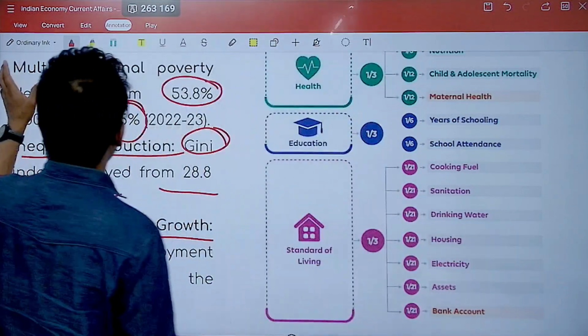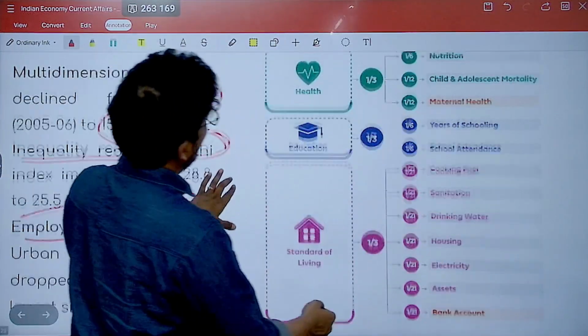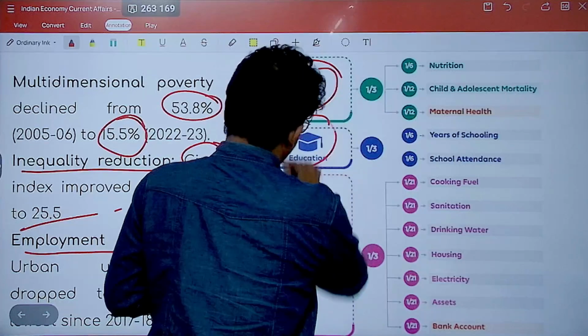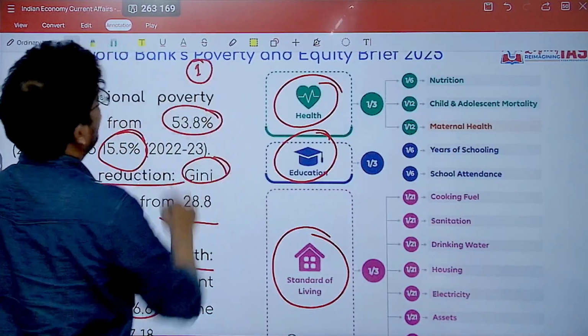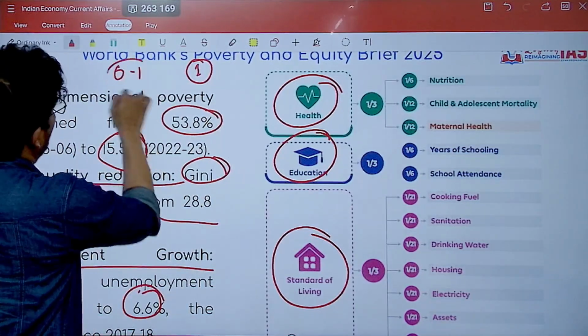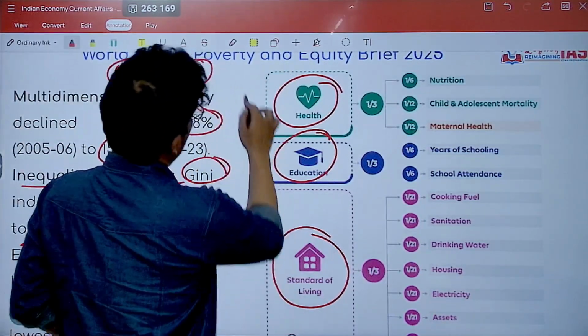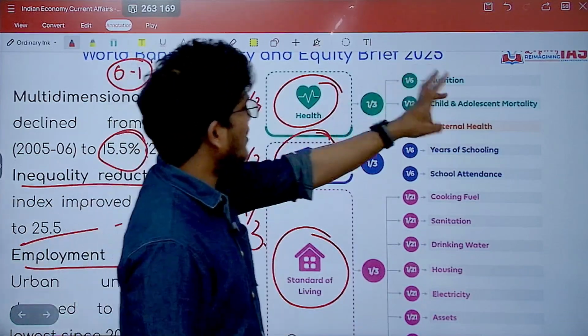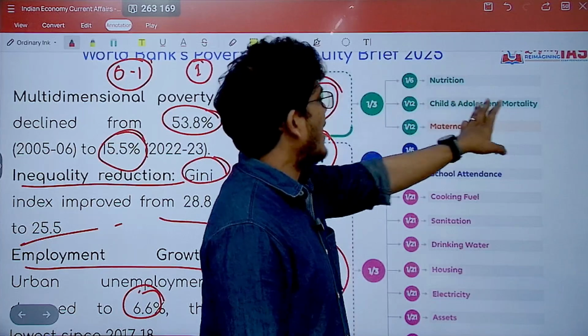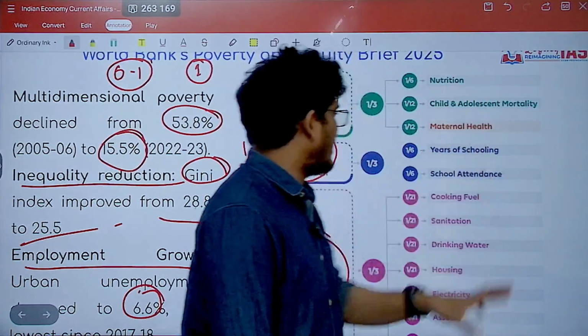If we talk about the multidimensional poverty index, it has the following factors: health, education and standard of living. It is scored from 0 to 1, right? And there are 3 dimensions. Each dimension is given a weightage of 1/3. Health has 3 indicators: nutrition, child and adolescent mortality, maternal health.